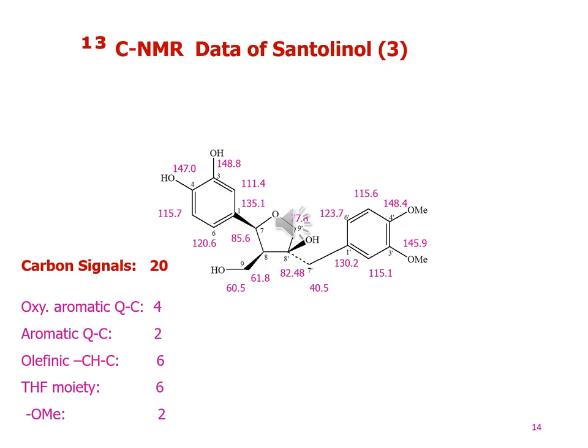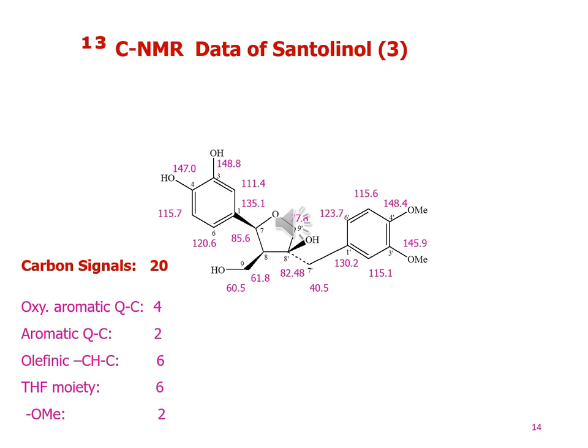Now you can see over here in the tetrahydrofuran moiety there are upfield signals at 61.8 and 60.5, which indicate the presence of a methoxy group at the carbon 8 position of the tetrahydrofuran moiety.